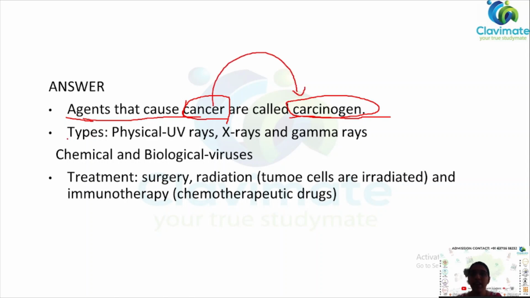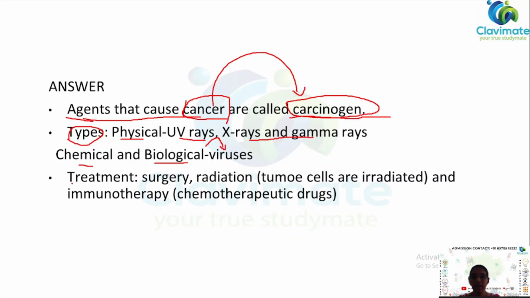The types of carcinogens are of three types: physical, chemical and biological. For physical, we have UV rays, which are non-ionizing, and then ionizing ones are X-rays and gamma rays. For chemicals, we have various chemicals, and tobacco is said to have chemicals that cause cancer. And biological is mainly viruses that cause cancer.